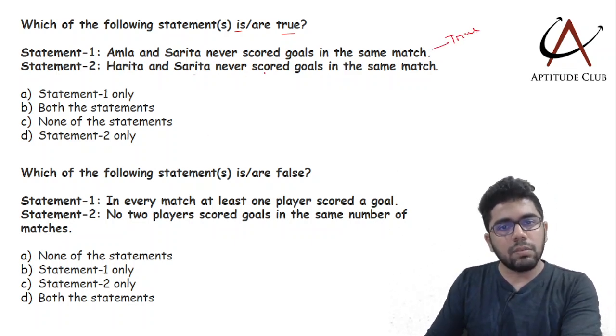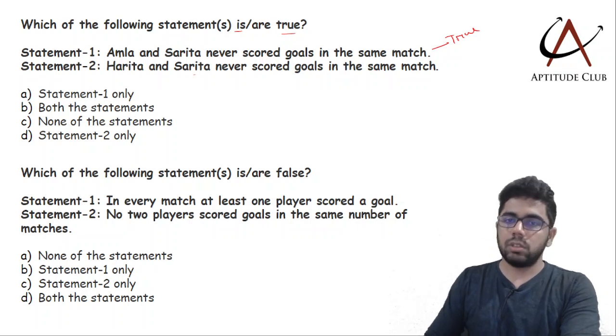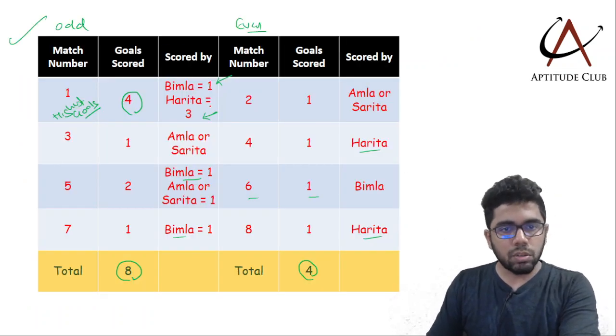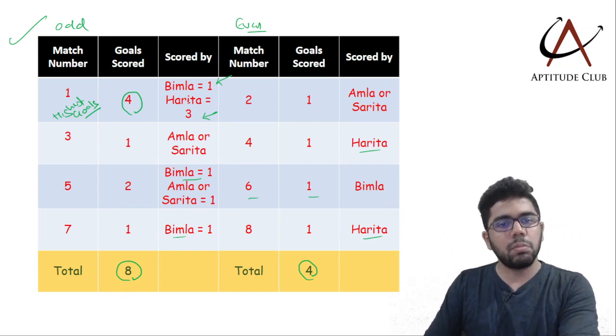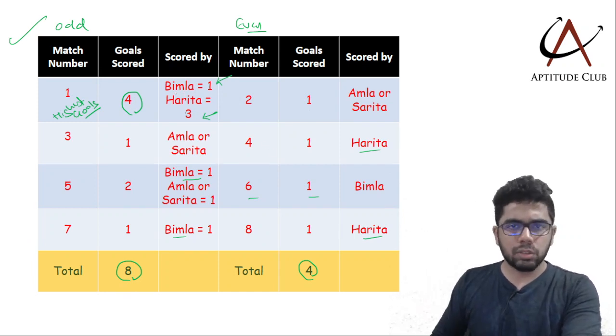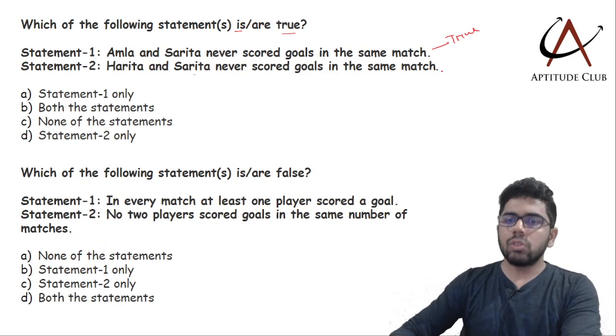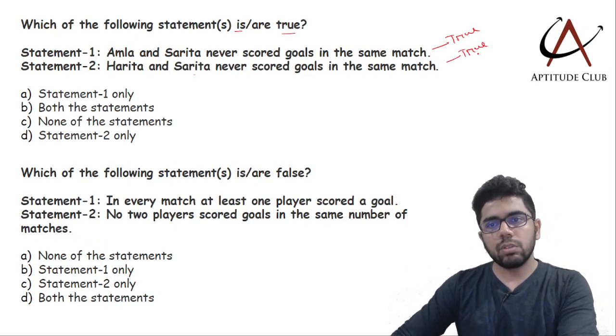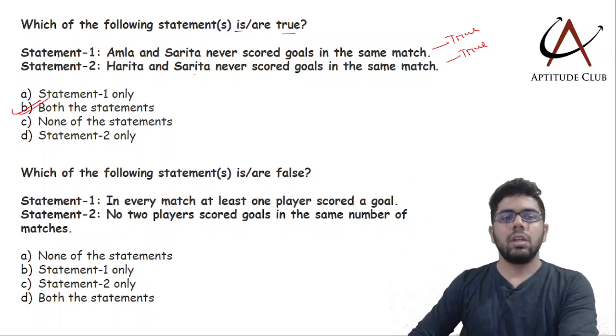Harita and Sarita never scored goals in the same match, this is also true. Harita never scored goals with anyone else except Bimla. Harita scored here with Bimla, and on her own in 2 matches she has scored 1 goal, so this is also true. So the answer to this is both the statements are true.